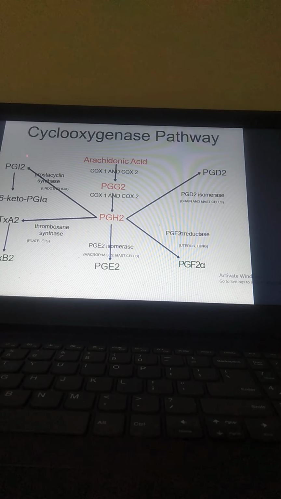And PGH2 goes to PGI2 through prostacyclin synthase, in the endothelium. PGH2 to thromboxane is through thromboxane synthase, in platelets, and TXA2 is the constrictor, and PGI2 is the dilator in the endothelium. And PGH2 is converted to the PGD2 series through PGD2 isomerase, in the brain and mast cells. And PGF2 alpha is in the uterus, and it is from the PGH2 series. So this is all about the pathway.